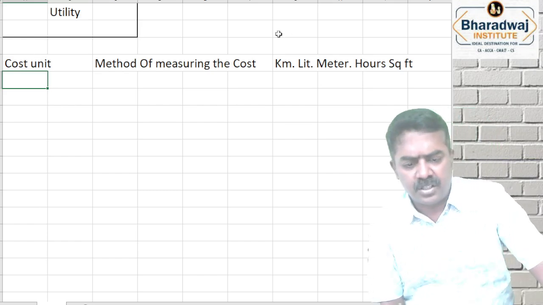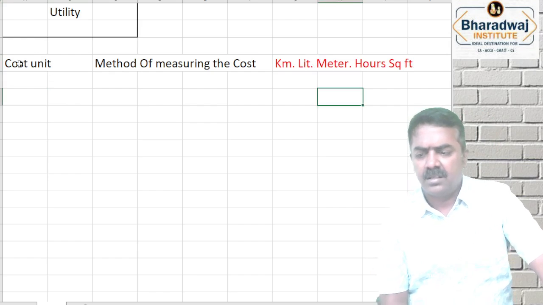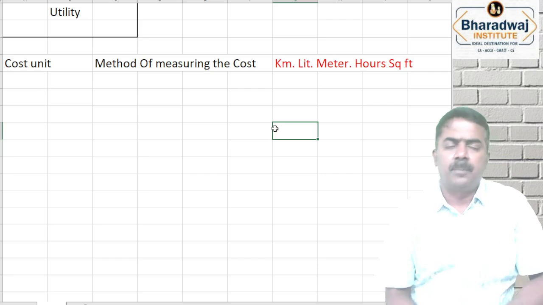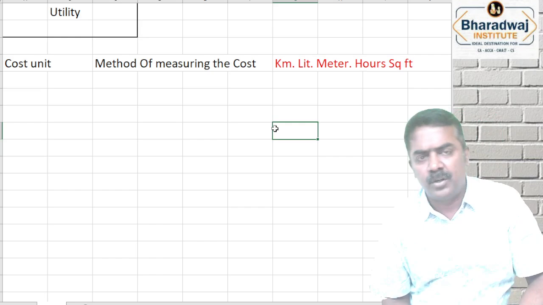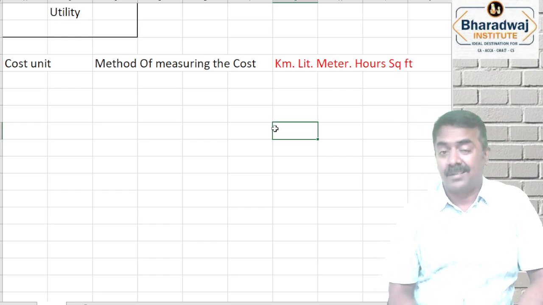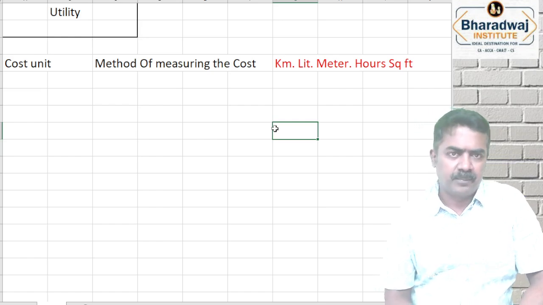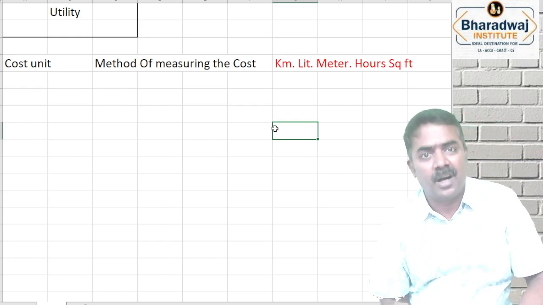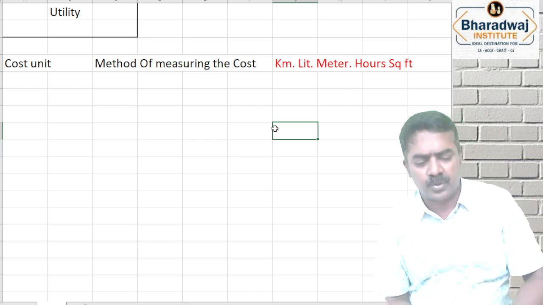For example, in case of a transport operator, cost per kilometer. In case of water bottling companies and petroleum refineries, cost per liter. In case of cloth manufacturing, cost per meter. In case of machine operators, cost per hour of operating the machine. Construction uses cost per square feet.